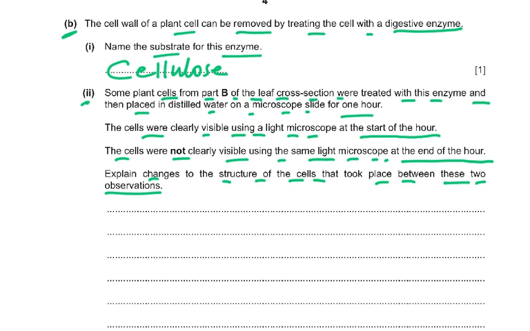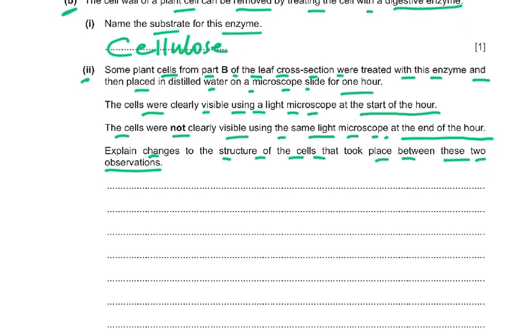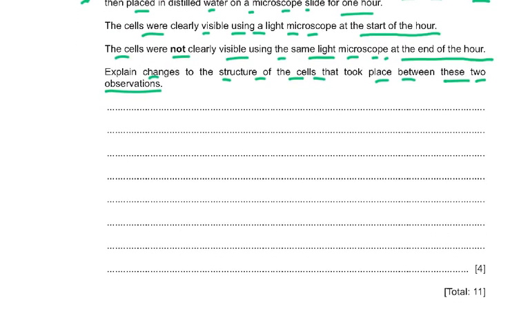Water moves down the water potential gradient, water into the cell, osmosis, increase in size, the pressure, the cell bursts or ruptures. No cell wall is there to stop the rupturing. So you had to give me all that story to be able to get your 4 out of 4 marks.